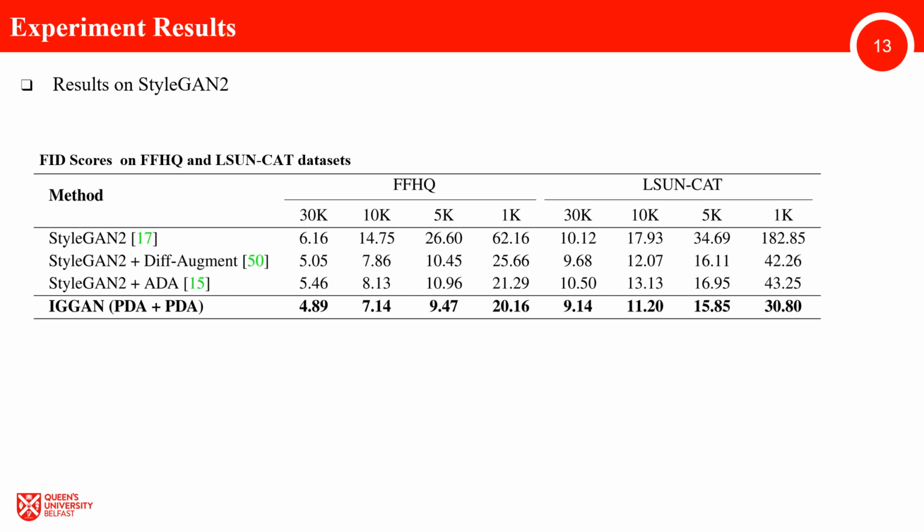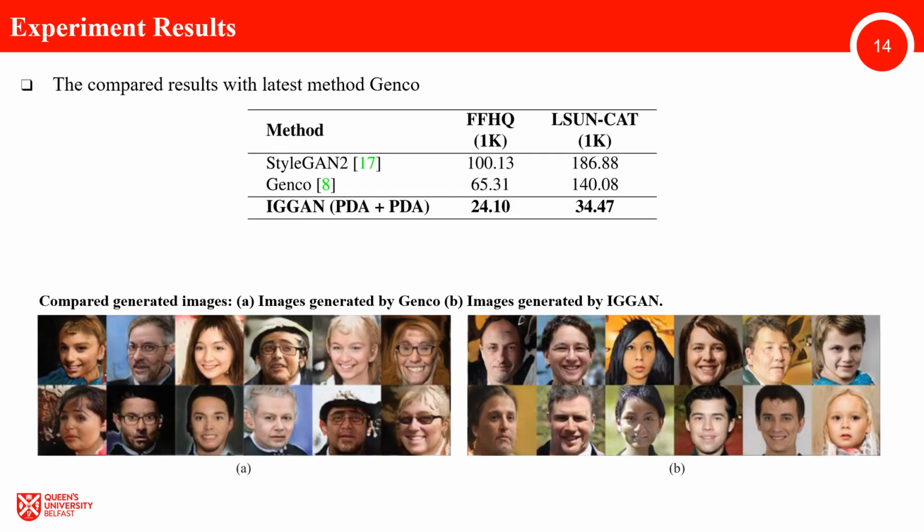We also demonstrate IG-GAN on the StyleGAN2 backbone. Since NDA fails to produce out-of-distribution samples on StyleGAN2, we only apply different PDAs, case 2, in IG-GAN to improve the min-max game. The results are shown in the table, and IG-GAN achieves better performance. We also compare IG-GAN with the similar method GenCo on FFHQ and LSUN-CAT datasets. IG-GAN achieves a considerable improvement compared to GenCo on the FFHQ-1K and LSUN-CAT-1K datasets, as shown in the top table. The compared generated images are displayed in the bottom figure. IG-GAN achieves better image quality in the generated images.